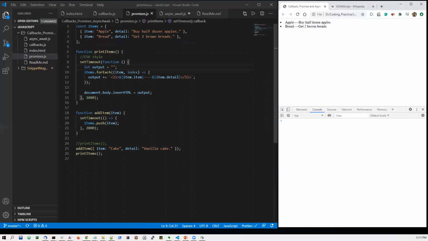Fine, good enough. Now, in this function add item, is there any way, like we have just seen that using callbacks, we can handle the appropriate execution order of the functions, but is there any better way? So here comes the promise. In the promise, you have to remember that there are 5 keywords. A promise is just like how a promise happens in the real world. Like we promise something to some person, let us say, to one of our friends.